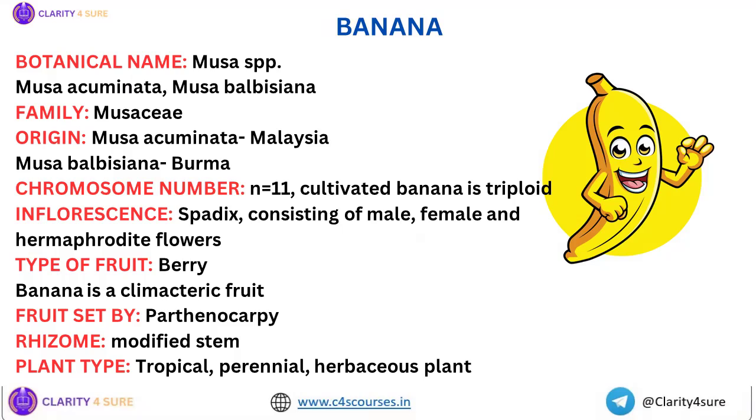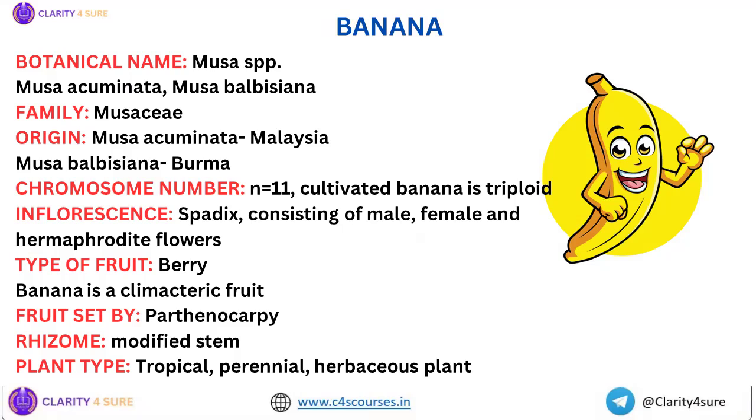Okay. Then the basic chromosome number of banana is n equal to 11. Accordingly, diploid will be 22. And the cultivated banana is triploid. I already told you, Musa paradisica. Inflorescence of banana is spadix, right? And in the spadix, there are 3 types of flowers: male flower, female flower, and hermaphrodite flower.